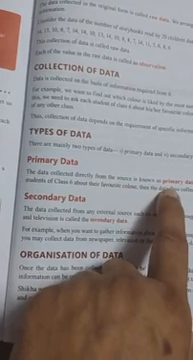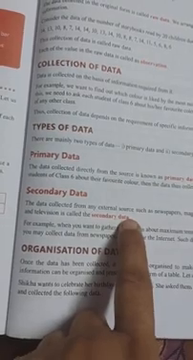What are the different types of data? The types of data are primary data and secondary data. The data which is collected directly from the source is called primary data. For example, if you ask the students of class 6 about their favorite color, the data thus collected is called primary data. Secondary data is data collected from an external source, such as newspapers, magazines, the internet, brochures and television.